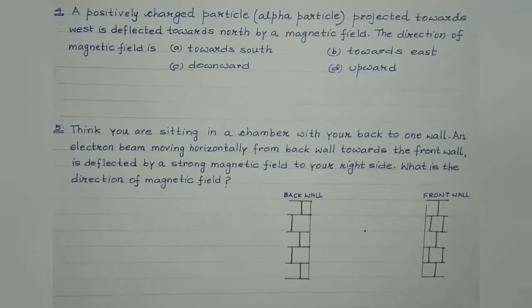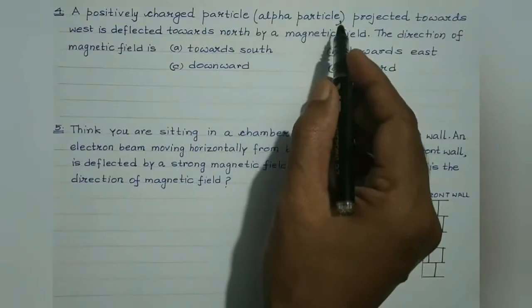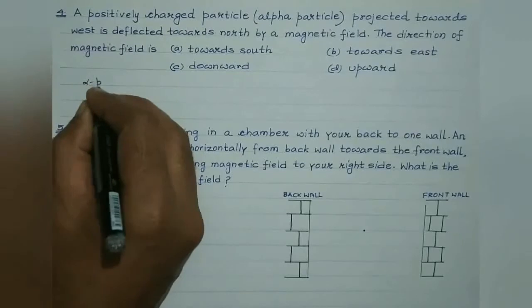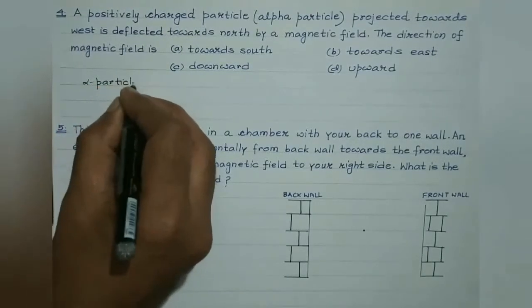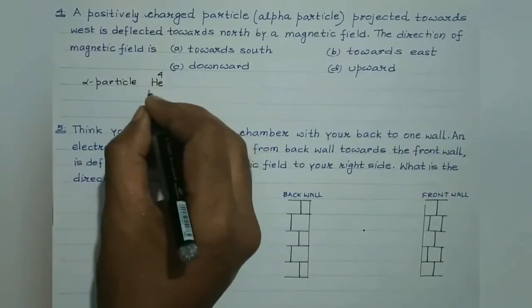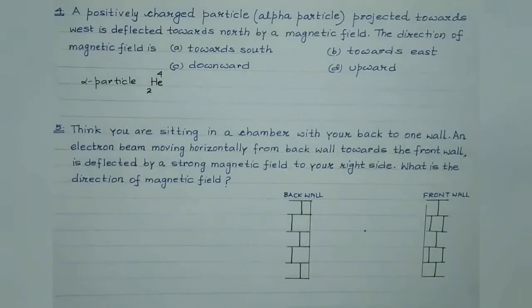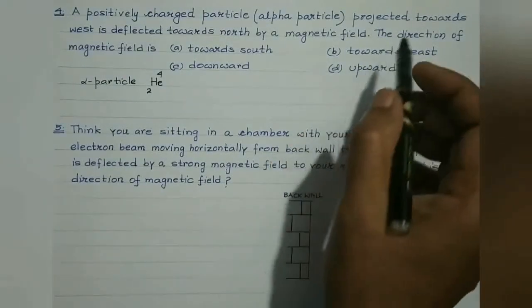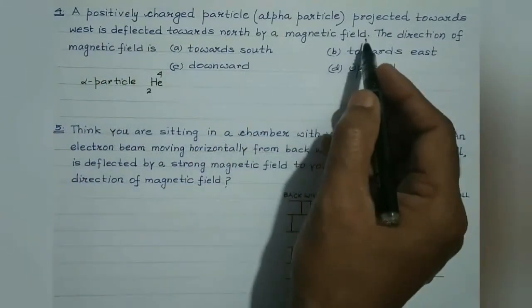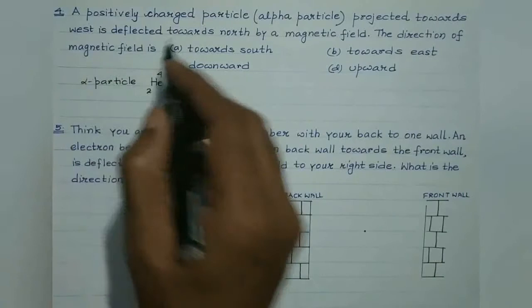Okay, now let's concentrate on question number 4. It's a very, very good question based on Fleming's left-hand rule. So, basically the question is, a positively charged particle, an alpha particle. An alpha particle is a positively charged particle. It is represented by helium nuclei, He42, where 2 is the atomic number and 4 is the atomic mass, right? So it's a positively charged particle. It is projected towards west and is deflected towards north by a magnetic field. We are supposed to find out the direction of the magnetic field.